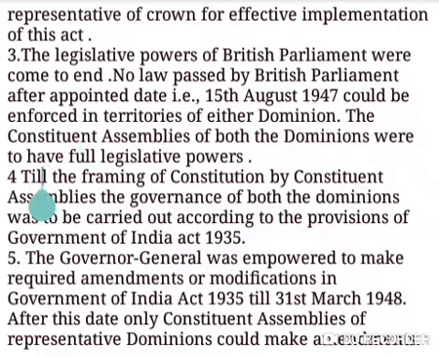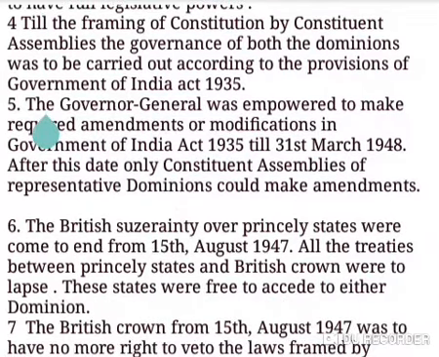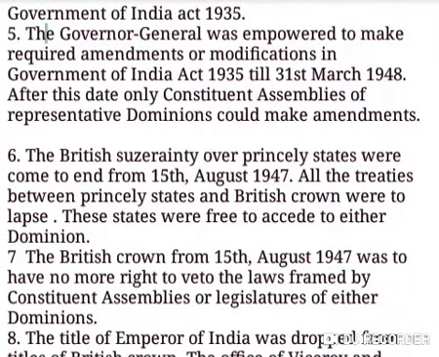Fourth, till the framing of the constitution by the constituent assemblies, the governance of both the dominions was to be carried out according to the provisions of the Government of India Act 1935. Next, the Governor General was empowered to make required amendments or modifications in the Government of India Act 1935 till 31st August 1948. After this date, only the constituent assemblies of the respective dominions could make amendments.